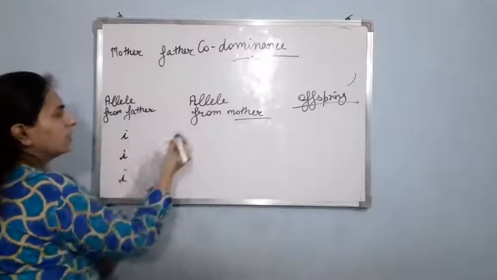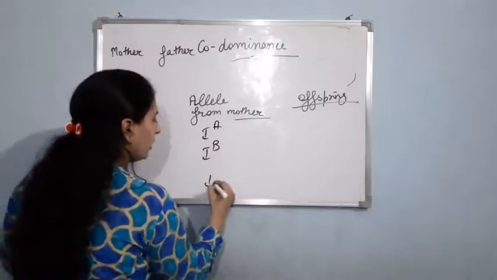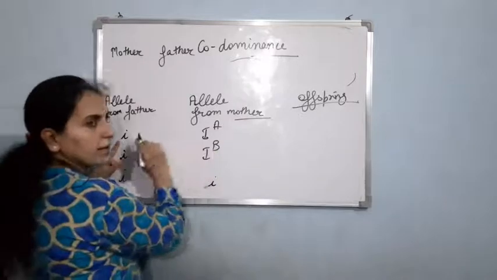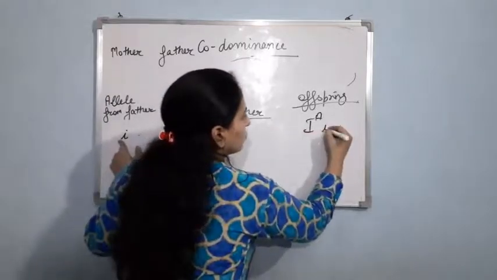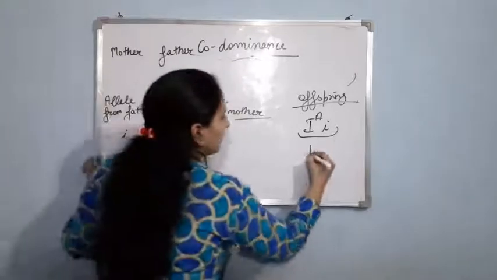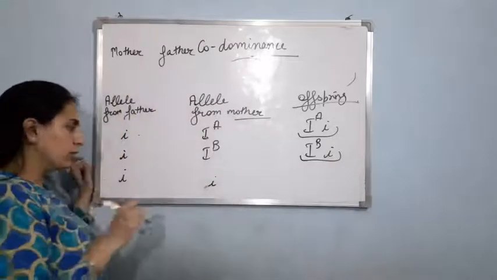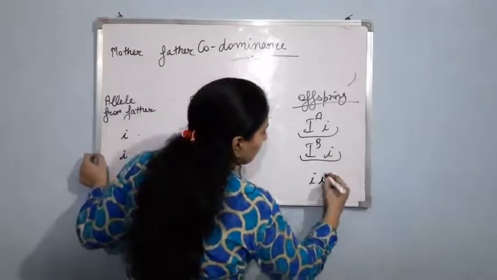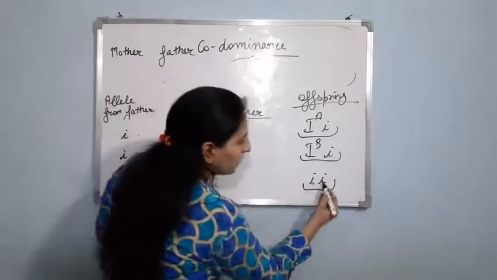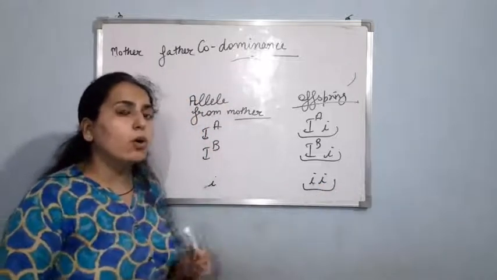Now next, suppose the father is providing small i. Again the mother can provide the A allele or B allele or i allele. Now what will be the result? IA i. So here the offspring will have which type of blood group? A blood group. IB i. So here the offspring will have which type of blood group? B blood group. And ii, here the offspring will have O blood group, as both recessive alleles are present.